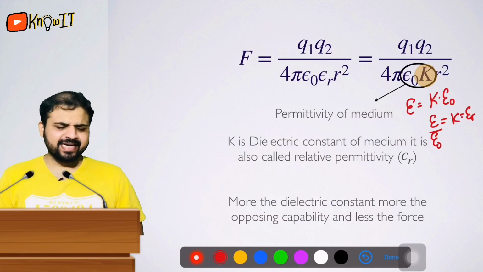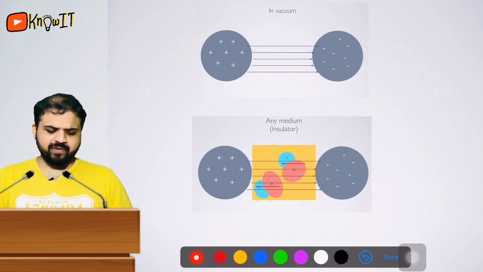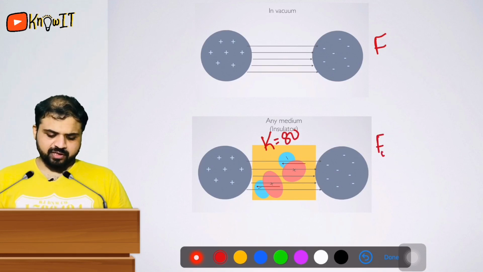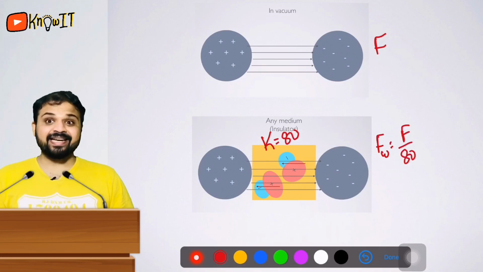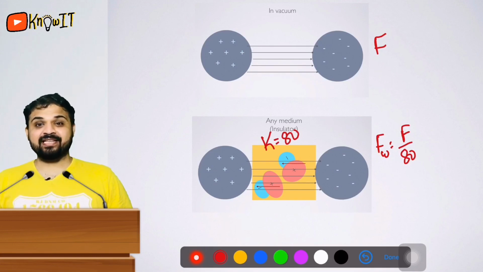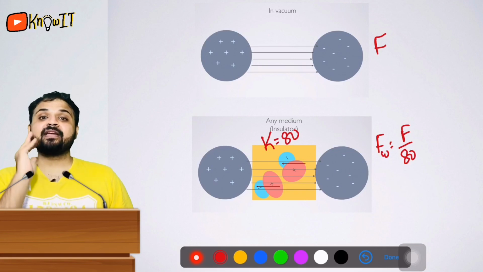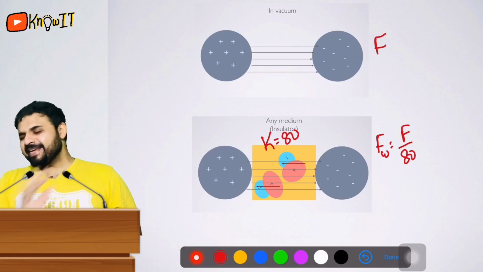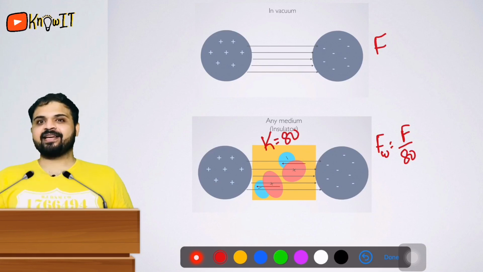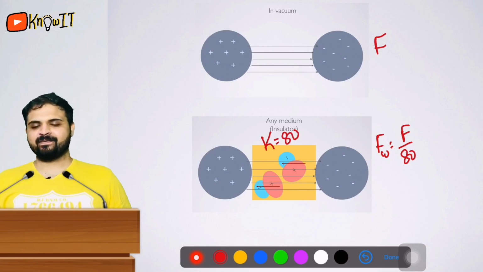Okay guys, let us take an example. If we have a vacuum and the force in vacuum is F, and the dielectric constant of water is 80, then my force in water is nothing but F by 80, which is 80 times less than in vacuum. Okay guys, the force would be maximum in vacuum, the force would be least, that is 0, in a conductor, and the force will be lesser in any insulator.